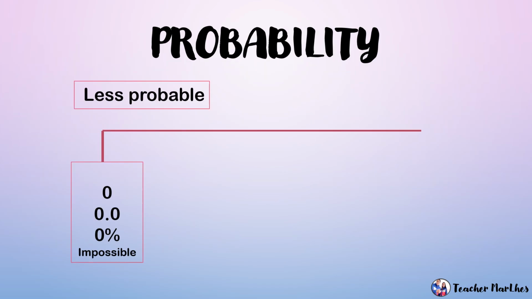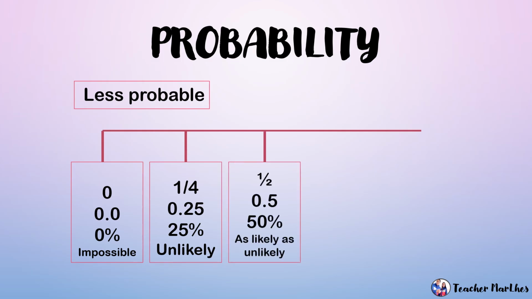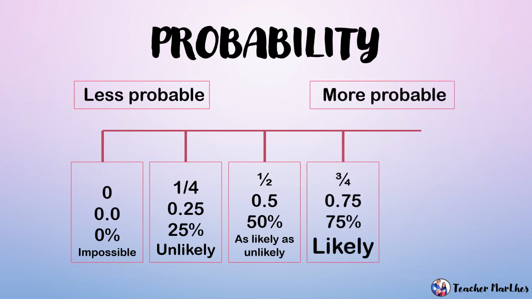Probability, we have less probable. So 0, 0.0 or 0%, it is impossible to happen. 1/4, 0.25 or 25%, it is unlikely to happen. 1/2, 0.5, 50%, it is as likely as unlikely to happen. Then for more probable, we have 3/4, 0.75 or 75%, it is likely to happen. Then 1, 1.0 or 100%, it is certain to happen.